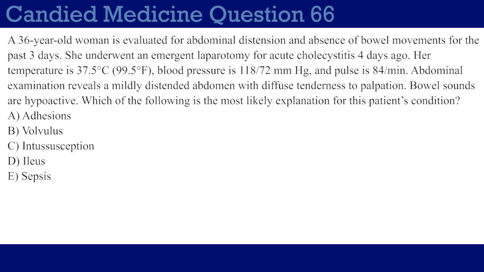A 36-year-old woman is evaluated for abdominal distension and absence of bowel movements for the past 3 days. She underwent an emergent laparotomy for acute cholecystitis 4 days ago. Her temperature is 37.5 degrees Celsius, 99.5 degrees Fahrenheit. Blood pressure is 118/72 millimeters mercury, and pulse is 84 per minute. Abdominal examination reveals a mildly distended abdomen with diffuse tenderness to palpation. Bowel sounds are hypoactive. Which of the following is the most likely explanation for this patient's condition?